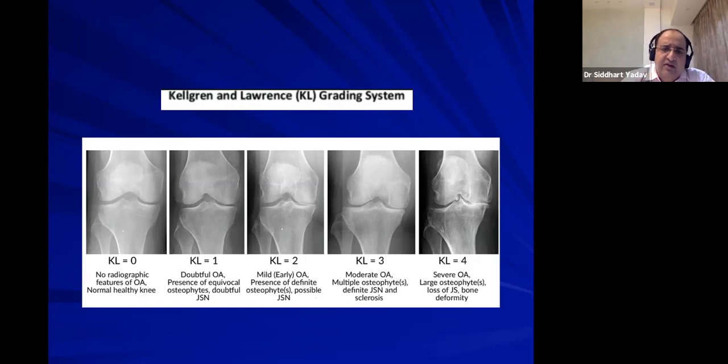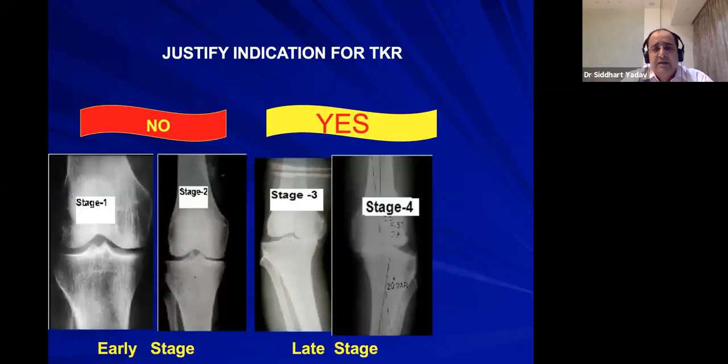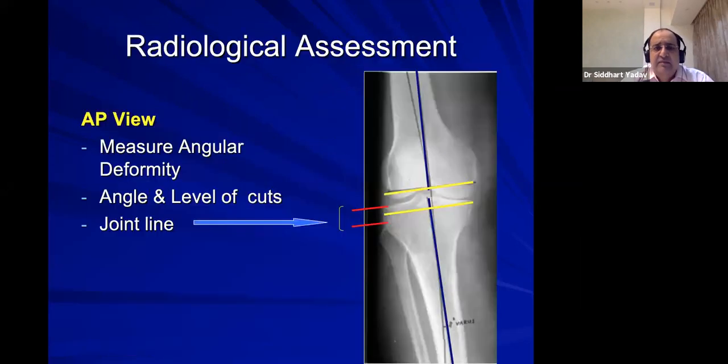If you do TKR in early osteoarthritis, then maybe the reason for the pain is something else. The patient may have inflammatory arthritis, which somebody has missed, or some other cause of pain, so they will not get good relief by total knee replacement. So justify TKR by grading: for early stage, delay or try all other remedies, and for late stage it is recommended.